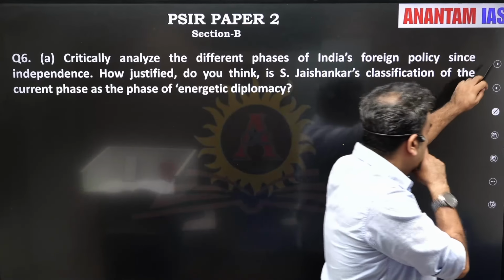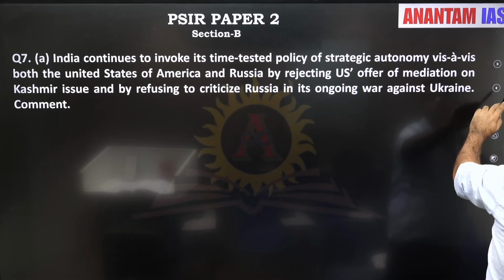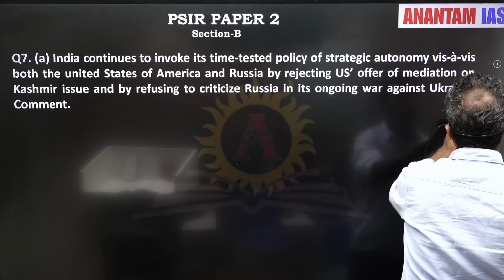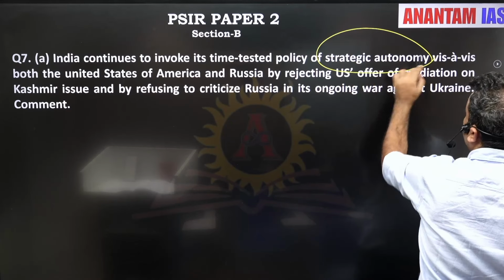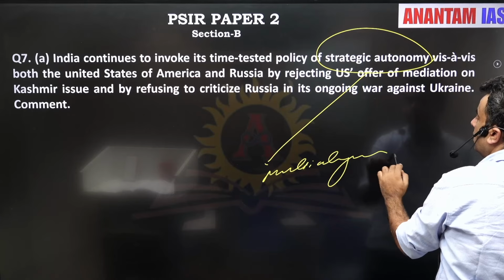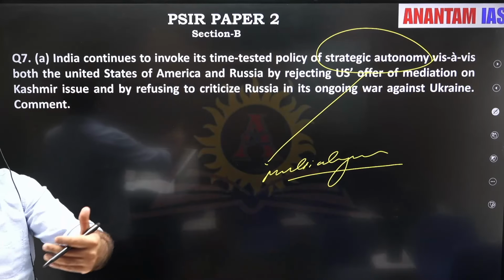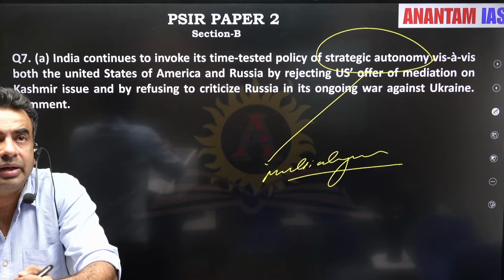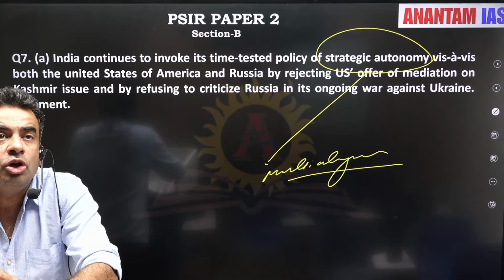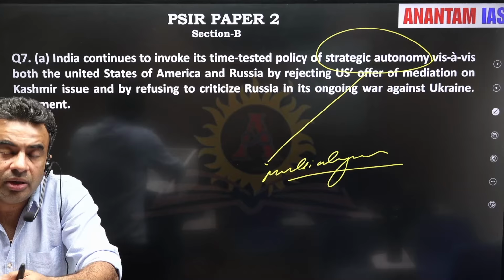Strategic autonomy. So if the non-aligned movement was the way to assure strategic autonomy, presently multi-alignment is the way to attain strategic autonomy. Strategic autonomy means the ability to take our own independent decisions. Concerns are being raised by many that close alignment with the US can undermine our autonomy. I used to say that we are still far from relying on the US.